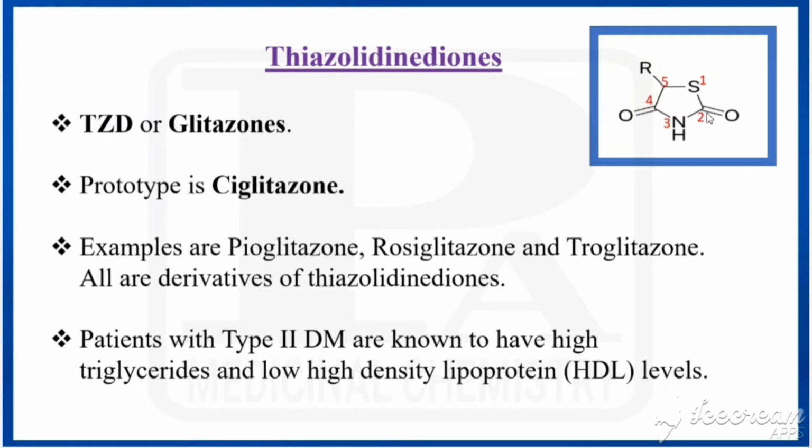But here it is having two ketones, where the ketones are at second and fourth positions. So what is the suffix for ketone? That is -one. Two ketones, so that should end with dione. That's why its name is thiazolidinedione, or 2,4-thiazolidinedione, or thiazolidine-2,4-dione.